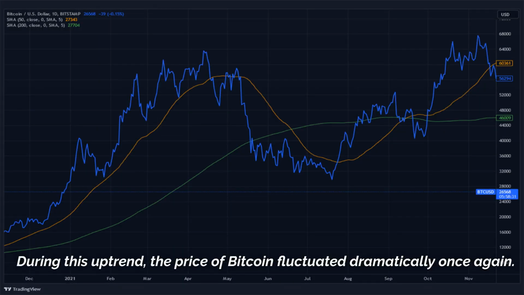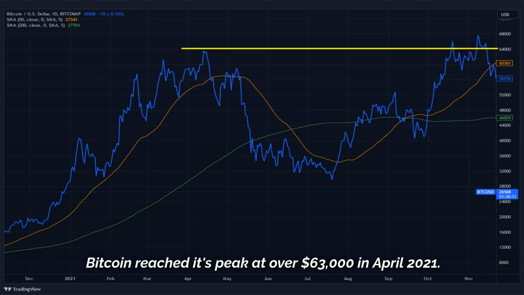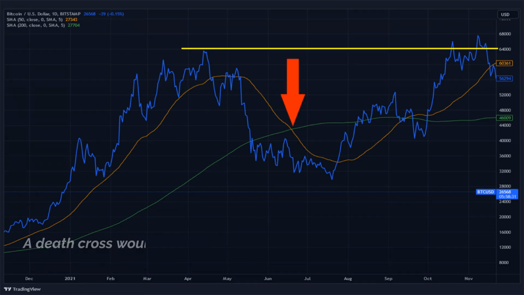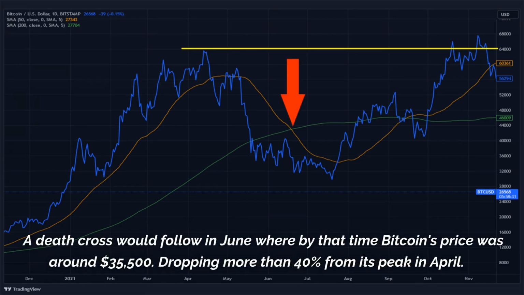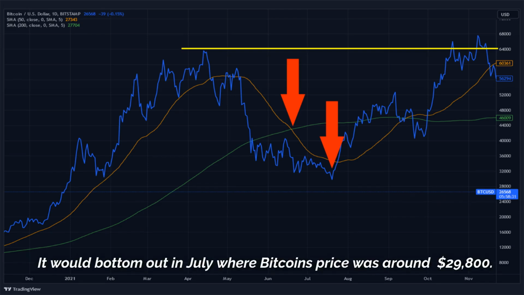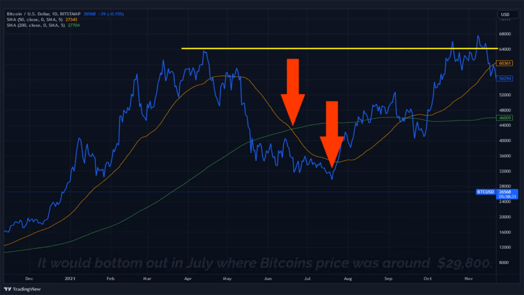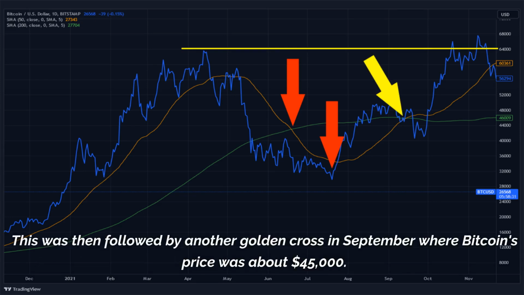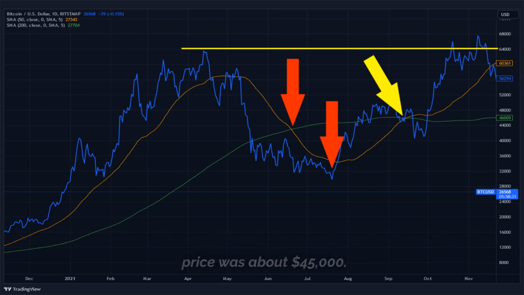During this uptrend, the price of Bitcoin fluctuated dramatically once again. Bitcoin reached its peak at over $63,000 in April 2021. A death cross would follow in June where by that time Bitcoin's price was around $35,500, dropping more than 40% from its peak in April. It would bottom out in July where Bitcoin's price was around $29,800. This was then followed by another golden cross in September where Bitcoin's price was about $45,000.